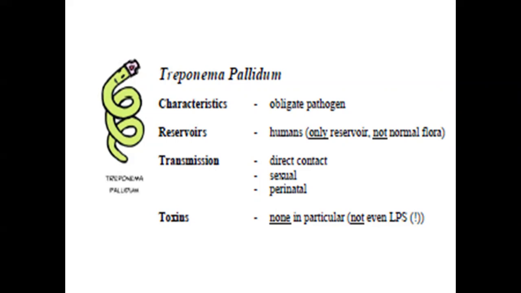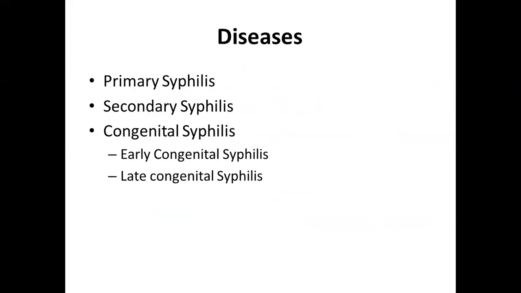So I repeat, Treponema pallidum special characteristics: obligate pathogens, the only reservoir is human, transmission is by direct contact, either sexual or perinatal. Diseases produced are primary syphilis, secondary syphilis, and congenital syphilis. Under congenital, early congenital and late congenital. Congenital means the child has the infection by birth itself.